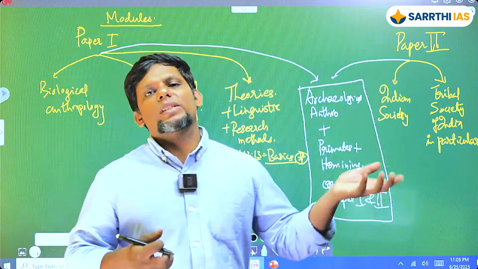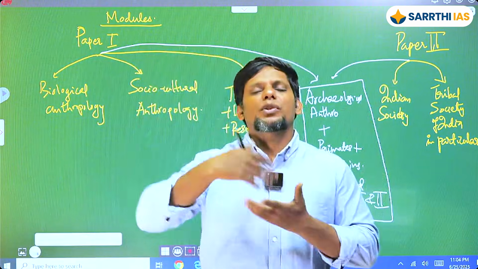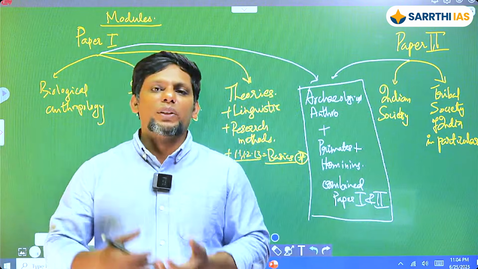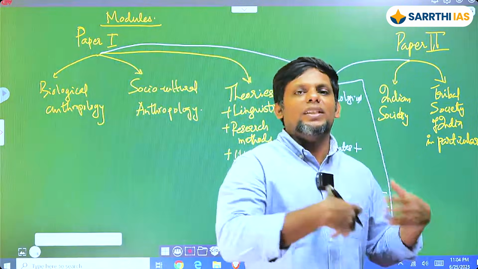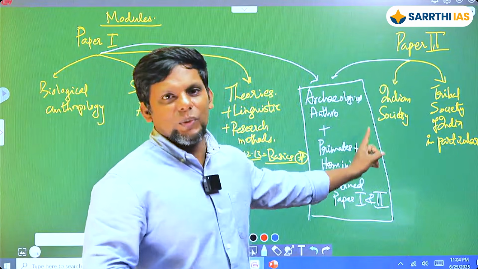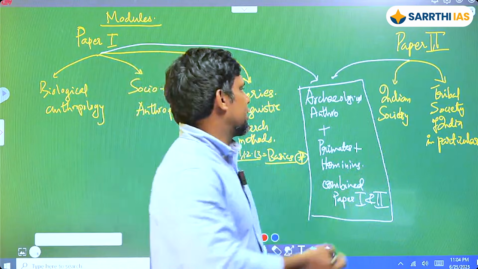GS mein padhoge to it is going to be less detailed, okay? Optional mein padhoge, master's level paper, more detailed, okay? So paper 1 mein padhoge world ka this thing, but the features are the same. Neolithic, whether it is in India or in other parts of the world, is going to be the onset of agriculture. So the features are basically the same. Okay, there will be some regional variations. India, South Asia might be slightly different in some way, right? So this is going to be a combined module.